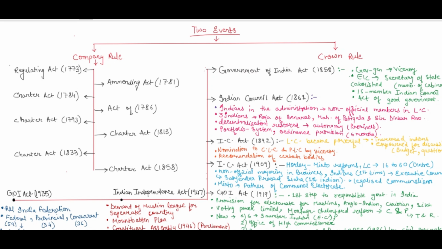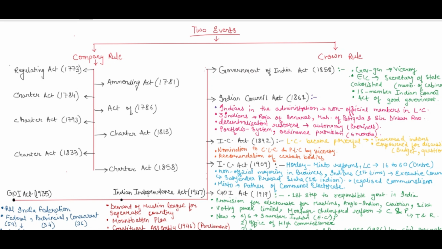Now, a non-official majority was there in the provincial Legislative Councils, and Indians for the first time were given participation in the Executive Council. Okay, so till this time they were only getting representation in the Legislative Council, whether central or provincial, but now they were also being admitted into the Executive Council.